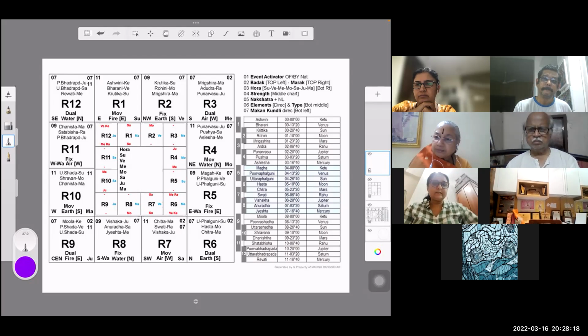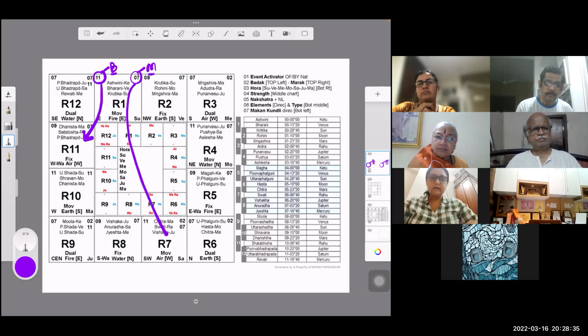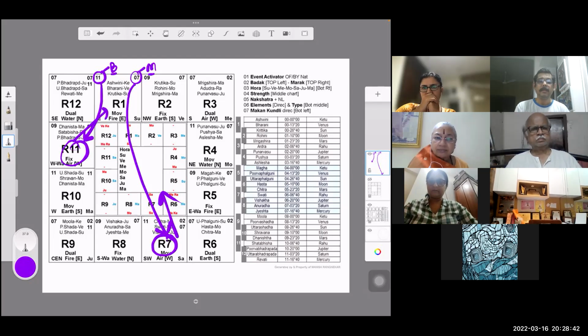Like these, top left you have written the Badak ones, and top right the Marak ones. So Badak, we know that they will be Badak. This 11th house will be Badak, it will make it an obstacle. This will make the Marak for this one. This is its Marak house, I said it the wrong way round. This is its Marak house, and this is its Badak house.